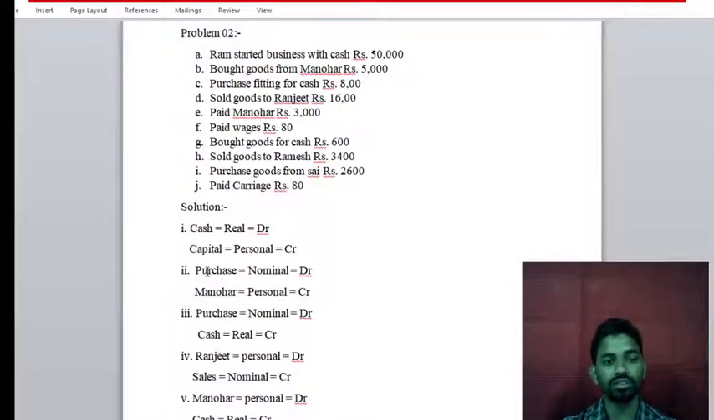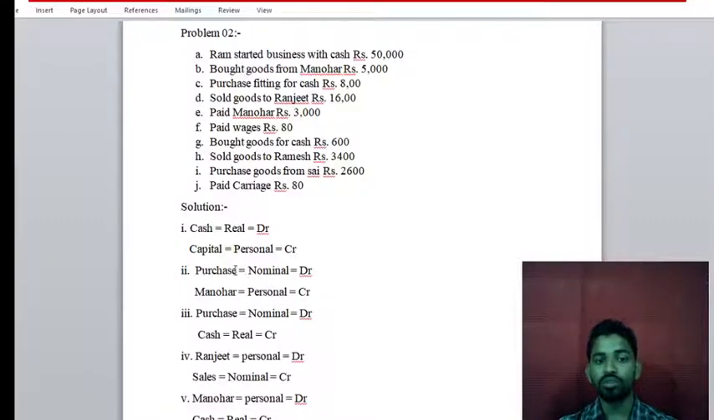So this purchase account, which type of account is it? It is a nominal account. And Manohar is a personal account, because Manohar is a natural person. Now this purchase, it is nominal, so how is it a debit? What's the nominal rule? Debit all expenses and losses, credit all income and gains.